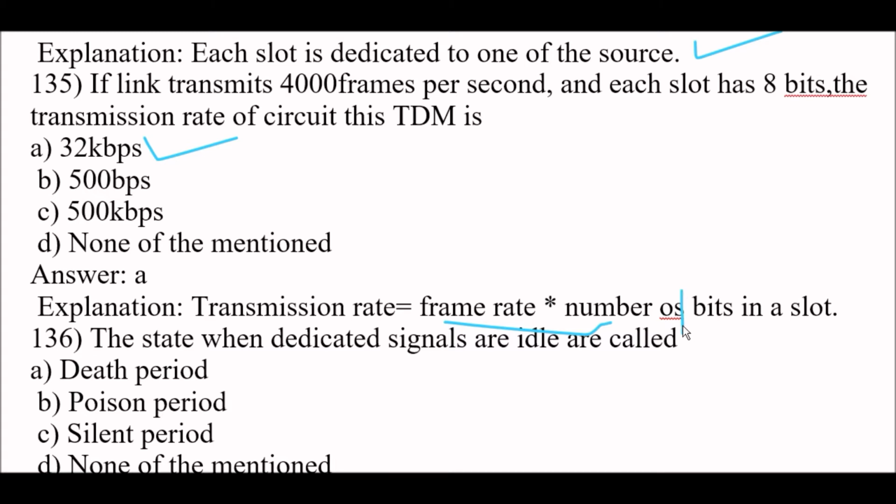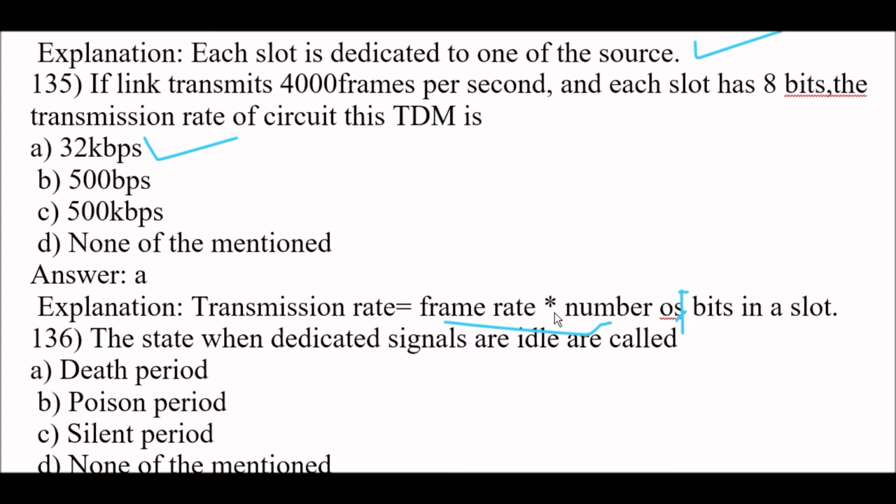Okay, so how did we calculate this guys? With the help of frame rate, 4000, multiplied by 8 bits. So 4000 multiplied by 8 bits is equal to 32 kbps.